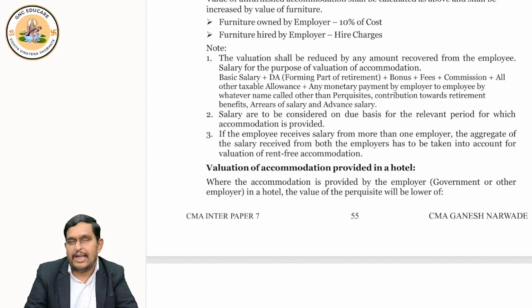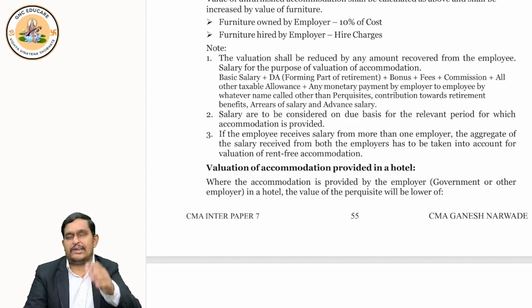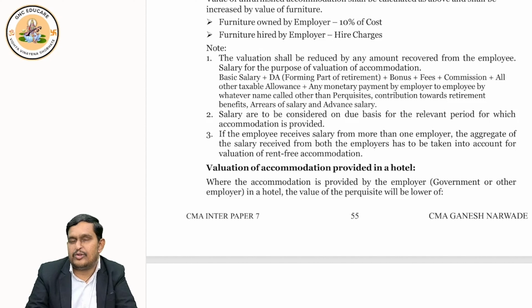Now, when we compute the salary, should it be taken on cash basis or on due basis? Tell me. It should be taken on due basis for rent-free accommodation. Okay, salary should be taken here only on due basis.